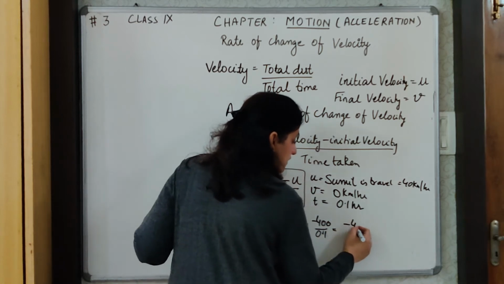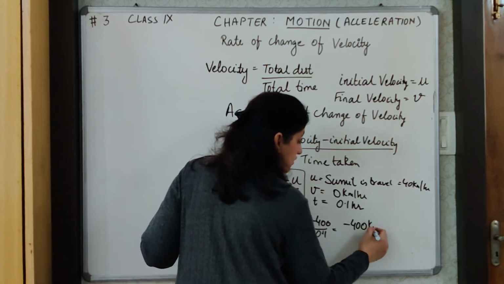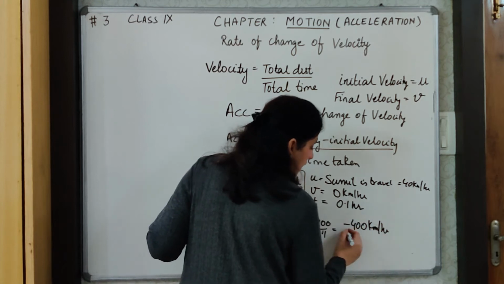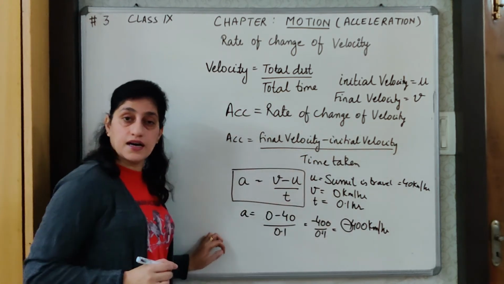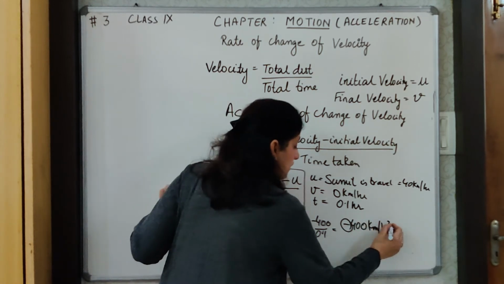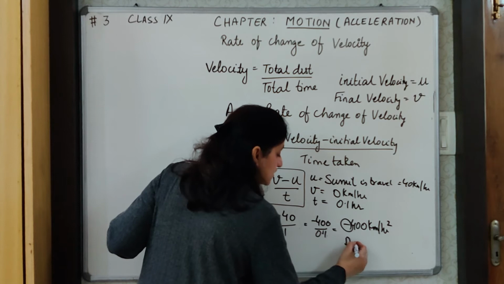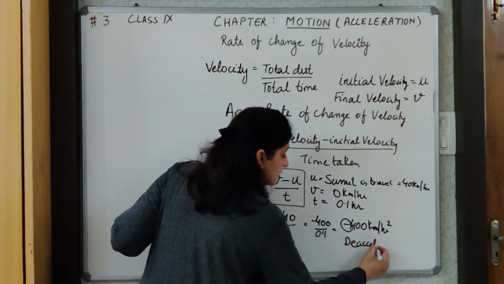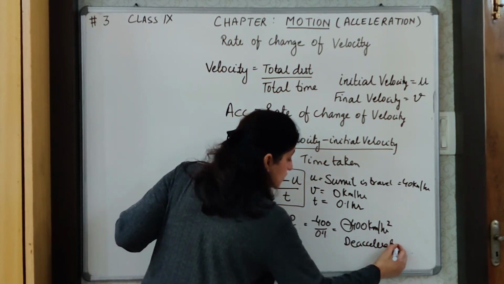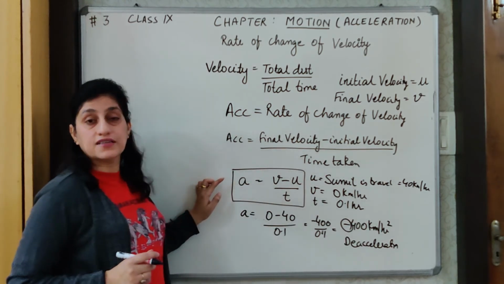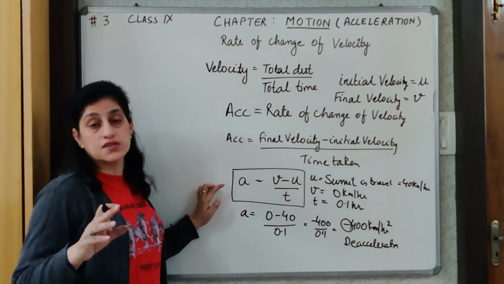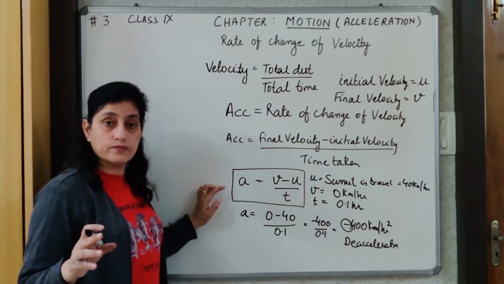So my negative acceleration will be 40 km/h, and minus sign in the answer, 40 km/h square. Minus sign denotes that this is deceleration or negative acceleration or retardation. So whenever we get the value of acceleration as minus, it shows this is deceleration.